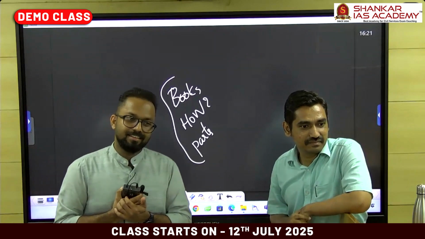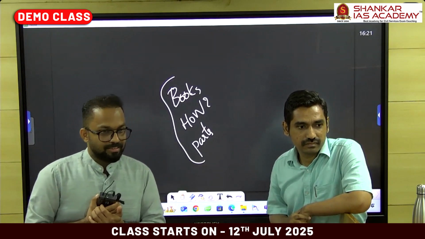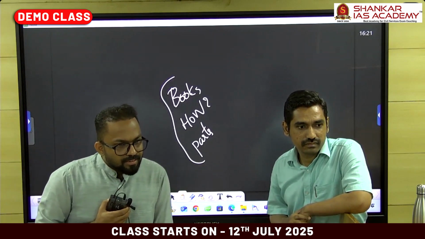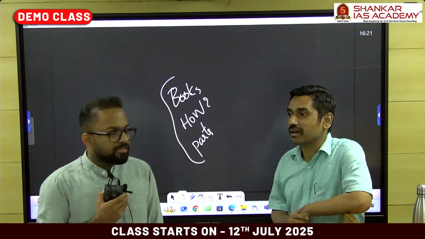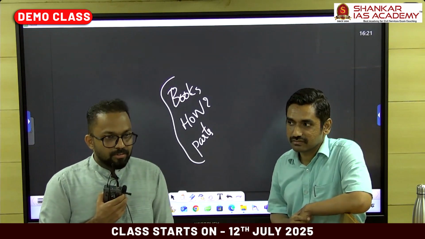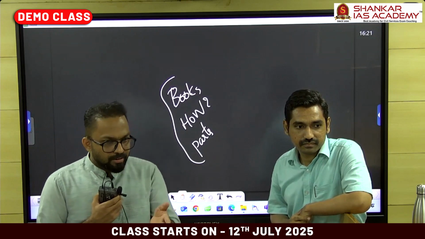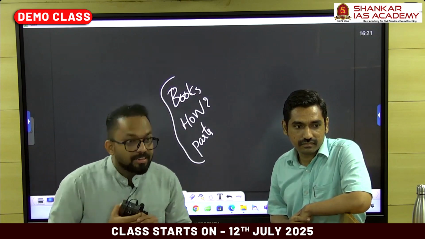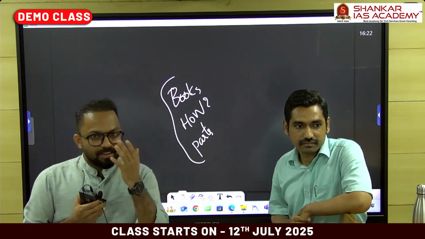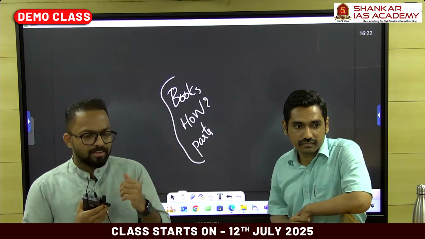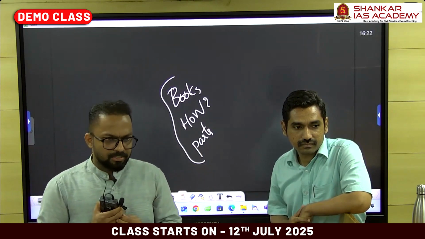Sir, I'm a theory oriented person, sir. I'm good with theories. Is there scope for scoring marks in this subject? If you have an edge over the theories, you'll be able to score good marks in geography, right? May I know your background? Commerce. Fine. If you're good in writing, theories, there are a lot of theories in physical geography, human geography theories. So if you're good in that, yes, there is an edge over other aspirants.